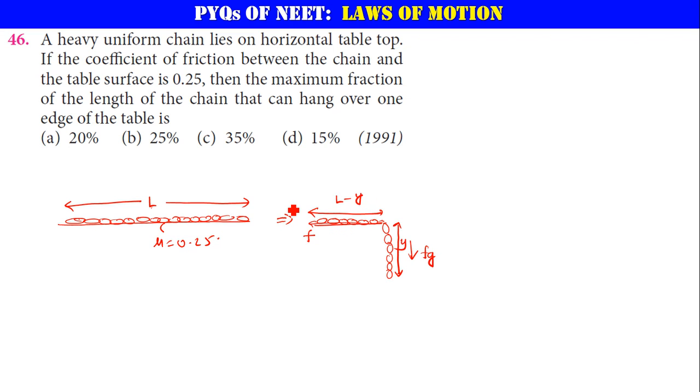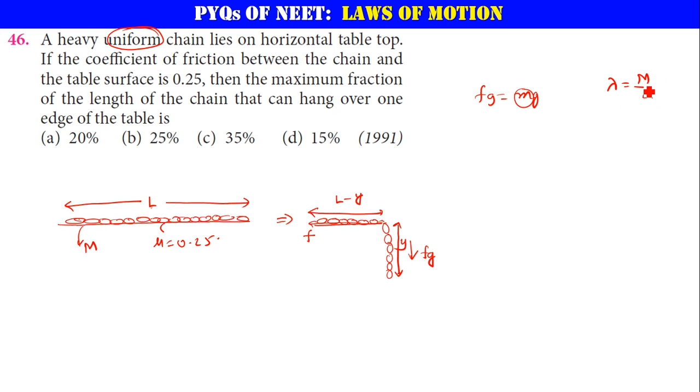Now what will be the gravitational force acting on this hanging part? That is Fg equal to mg. But here the mass is not m. Let us say originally the mass is capital M for the whole chain. So what is the mass actually hanging? He said it's a uniform chain, that means the linear mass density is the same. What is linear mass density? That is mass per total length.